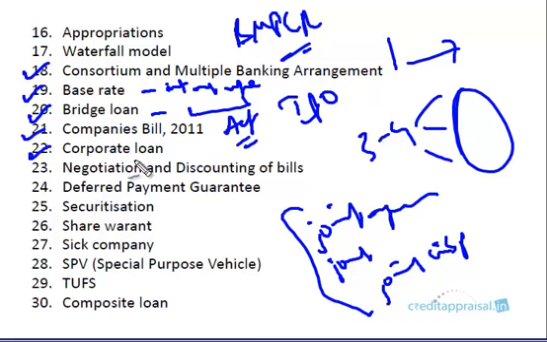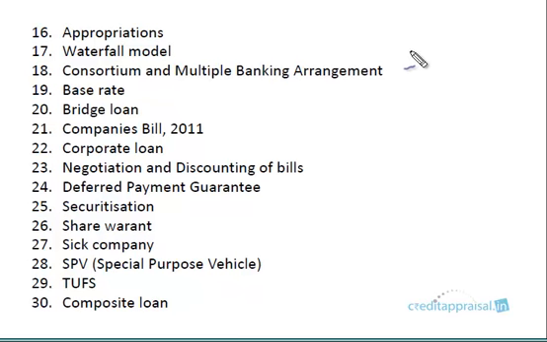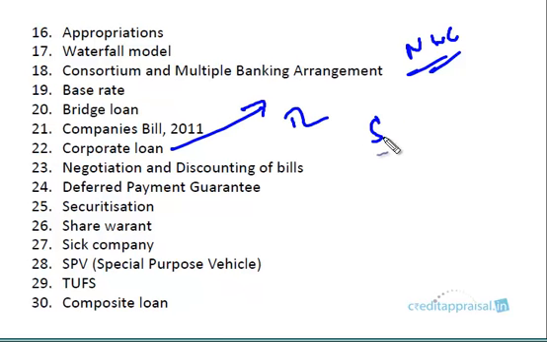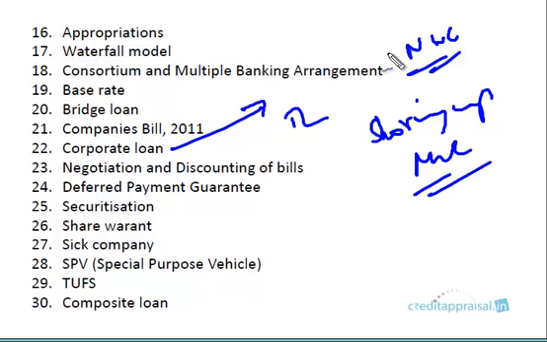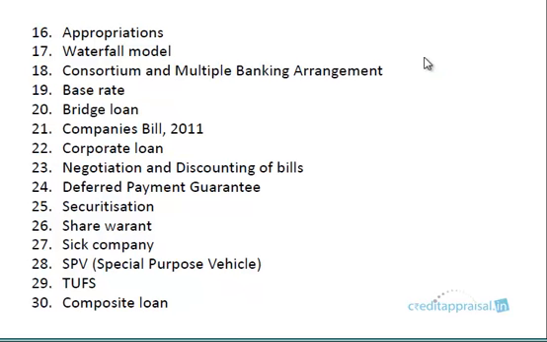Corporate loan. This is a facility that is actually not given to small companies. We discussed that there should be sufficient NWC in the system. But sometimes if the company doesn't have sufficient NWC, banks may sanction something called a corporate loan. Note that this is not in every case, but say it's a large borrower and there's a shortfall in NWC, then this long-term fund, a corporate loan, which is a term loan, will shore up the NWC. Because it's a long-term fund, it will improve the NWC position. There could be a variety of reasons why it's given, not only this one. Please go to this section if you're interested.